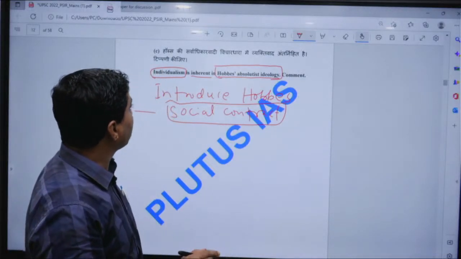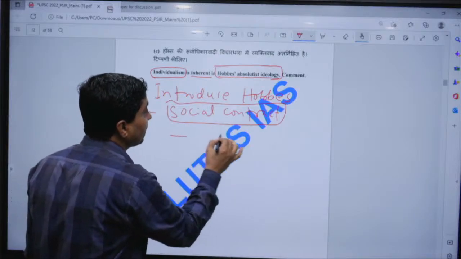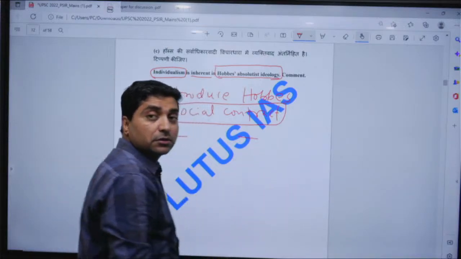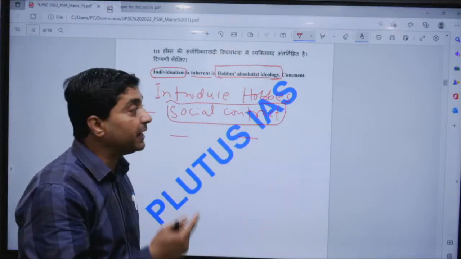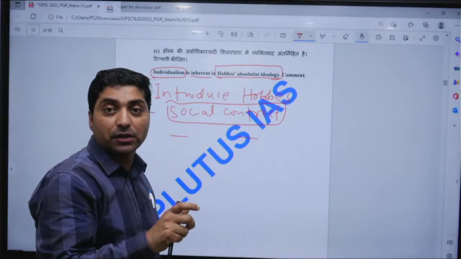Now everyone will go to the social contract, where each individual will contract with each individual and form a covenant, and through the covenant a civil form of government will be formed.